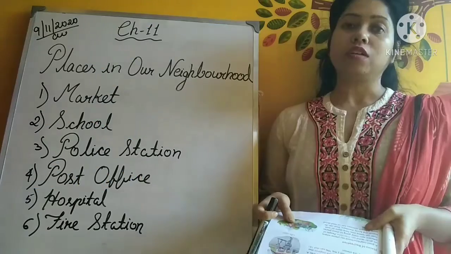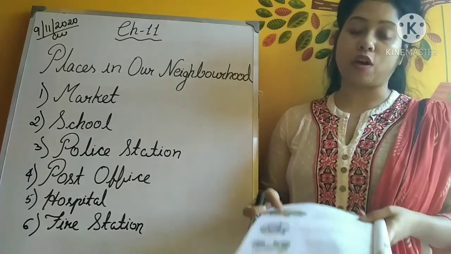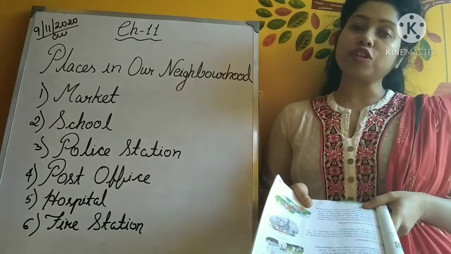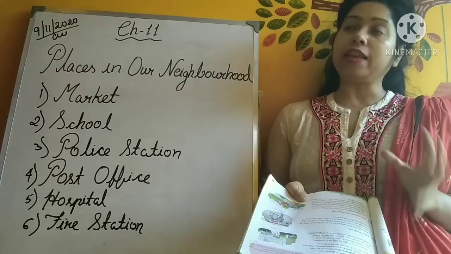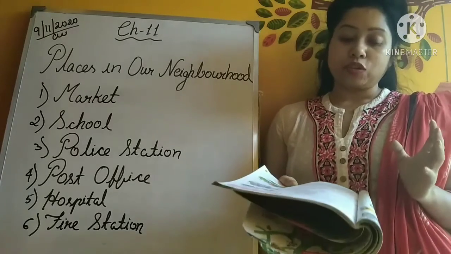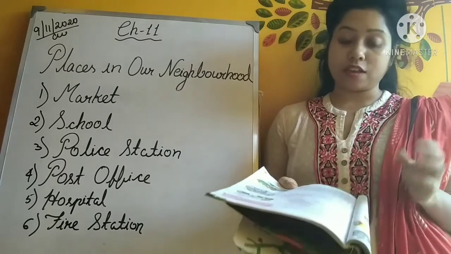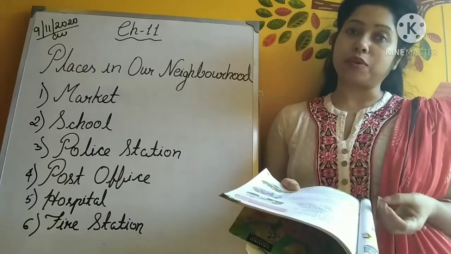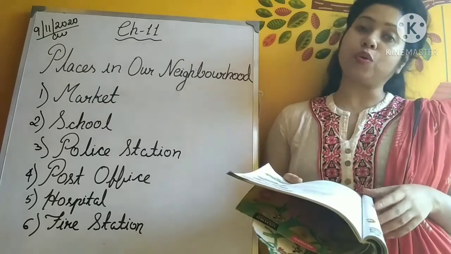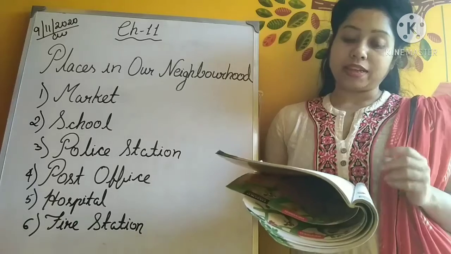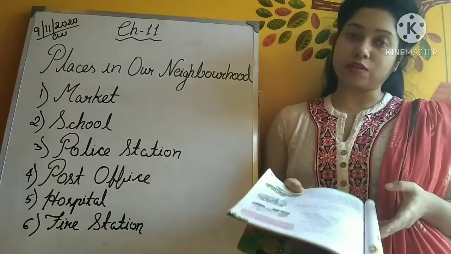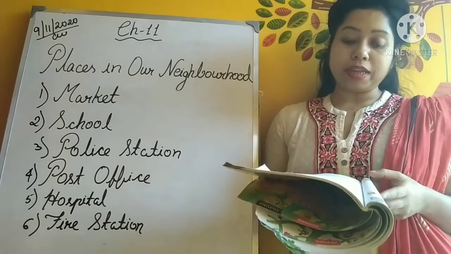Okay, so now we are going to discuss the last topic of this chapter, that is the places of recreation. So what is recreation? Recreation is anything that we like to do in our free time. A good neighborhood has many places where we go to spend our free time, such as the park. People of different ages enjoy going to these places. They can spend time here alone or with friends or family members. They can do many different activities.